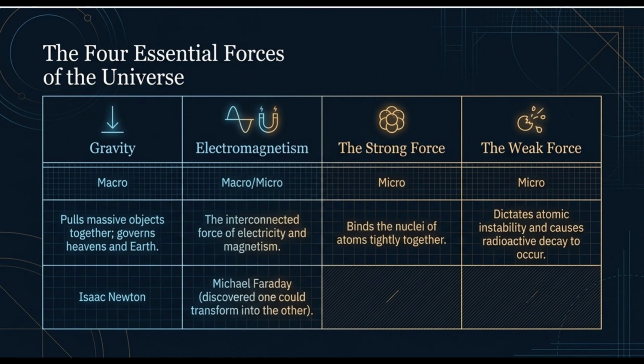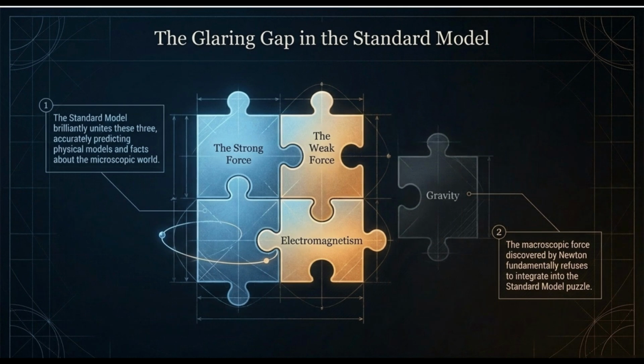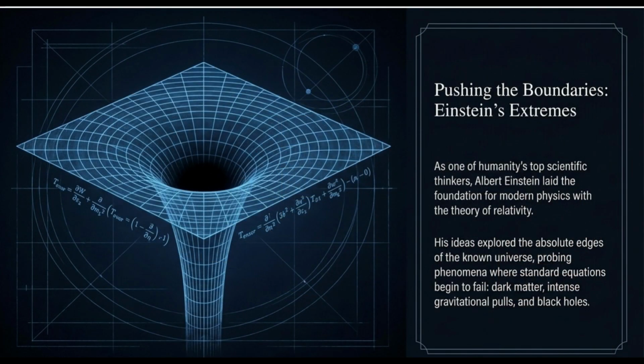Lesson 2. The universe is made up of 4 essential forces that govern everything. All the masterminds of science discovered remarkable laws and truths about our universe, which ultimately led to one universal concept. The universe we know is made up of 4 core forces: gravity, electromagnetism, the strong force, and the weak force. Gravity is what Newton discovered centuries ago. Electromagnetism is a force that was first split into 2 separate ones, electricity and magnetism. However, Michael Faraday discovered that these 2 are interconnected and that you could transform one into the other.